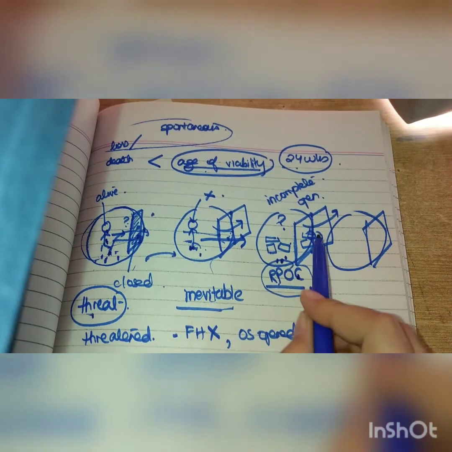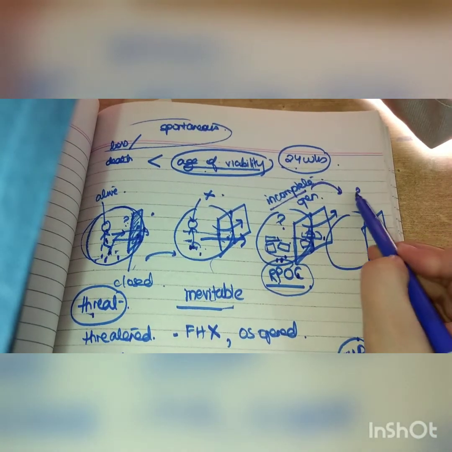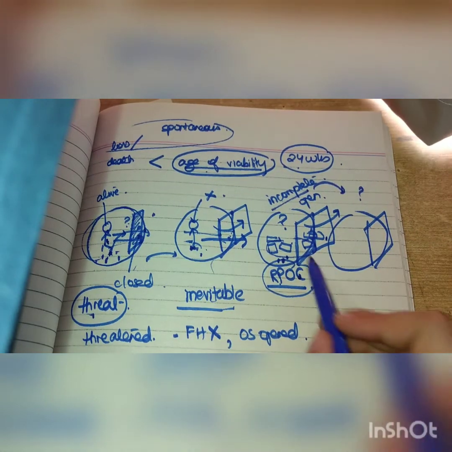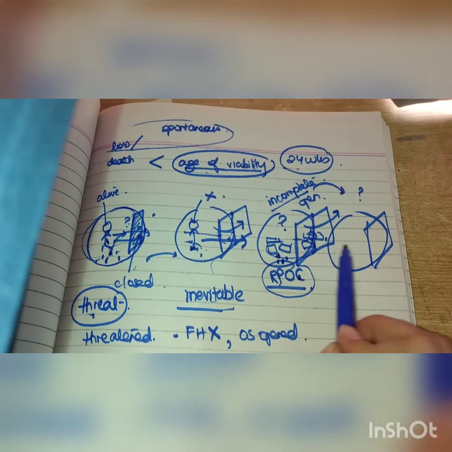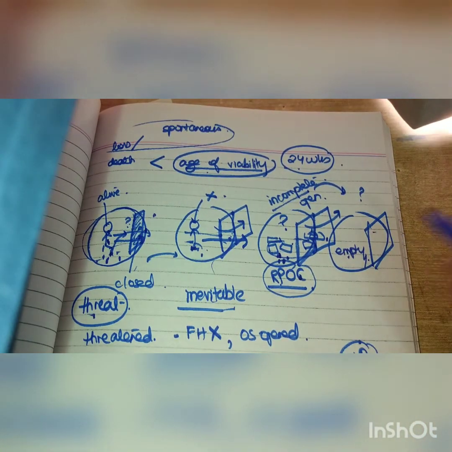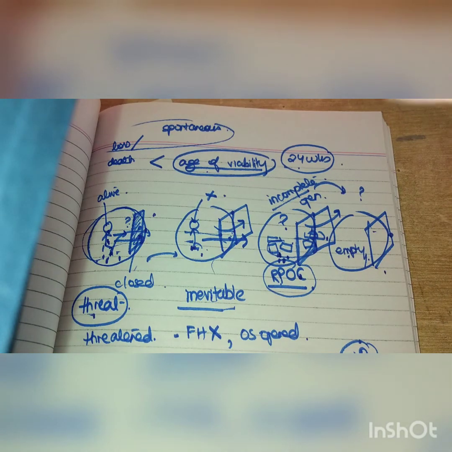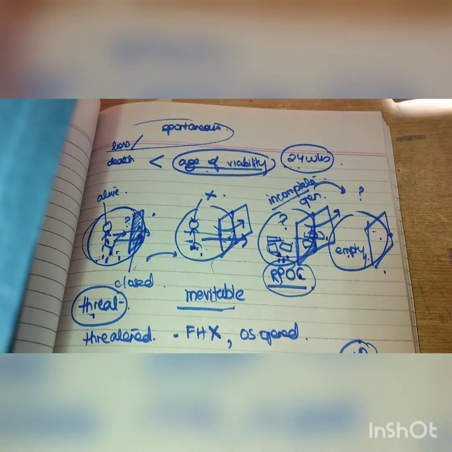Now in this case I said that the door is open and there are some retained products, and this is incomplete. So what will be the opposite of incomplete? Complete, in which this is not completely empty, this will be completely empty. Okay, completely empty uterus, and the door will be closed. Why? Because it is complete, it has completed. Okay, the baby has left, the tissues have left sadly, and the door has closed.